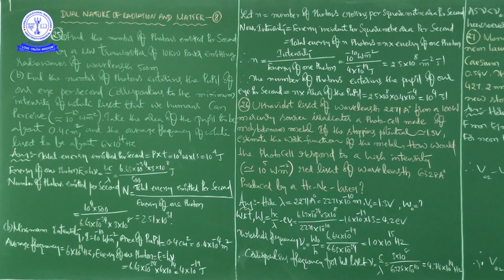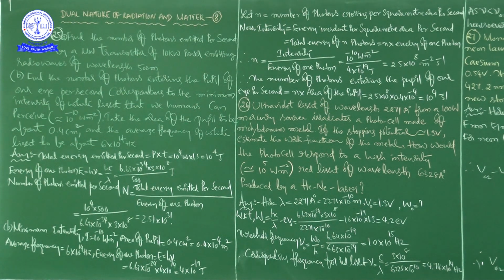And we know Einstein's photoelectric equation, so from that equation we write that W naught is equal to hc by lambda minus eV naught. Substitute the values, because the e value and h value we know.